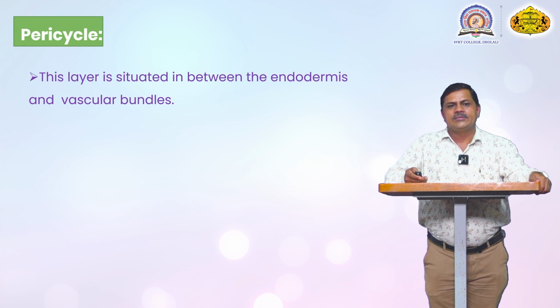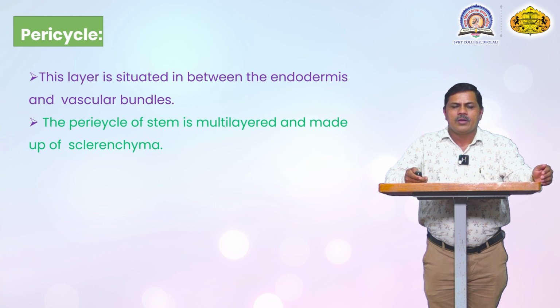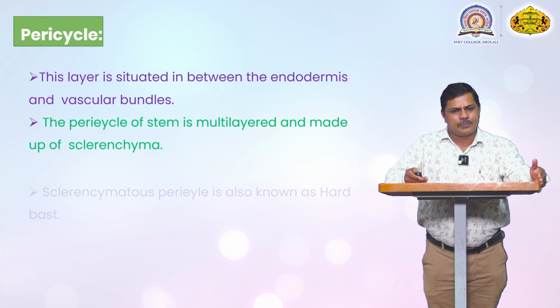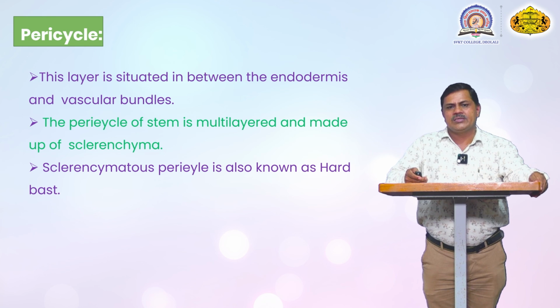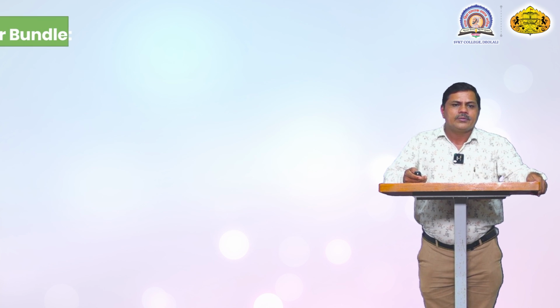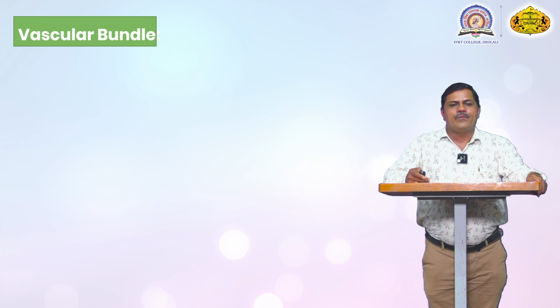Next is the pericycle. The pericycle layer is situated between the endodermis and the vascular bundle. In the stem it can also be multi-layered, and it is made up of sclerenchymatous cells. The pericycle is also known as hard bast, and it is covered by the vascular bundle.